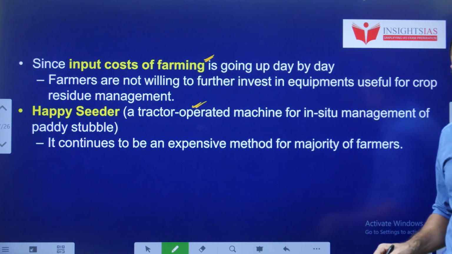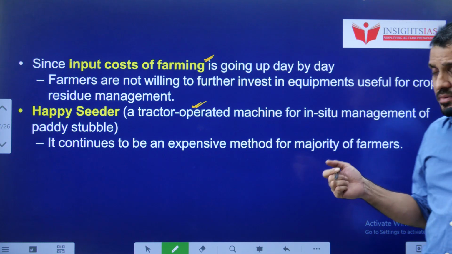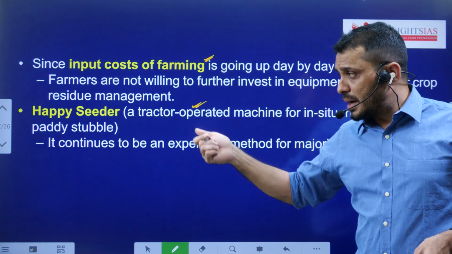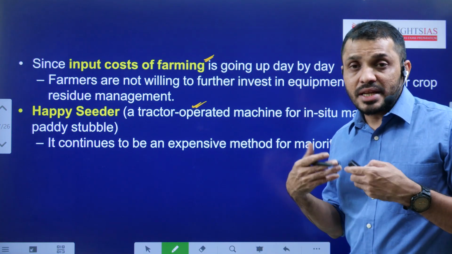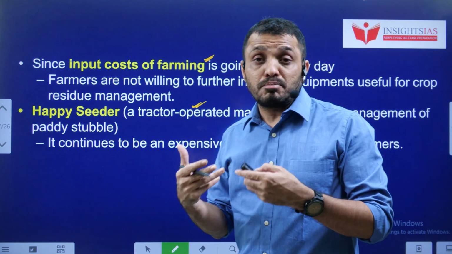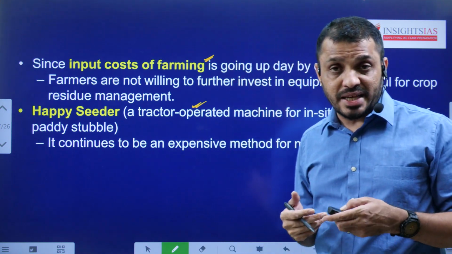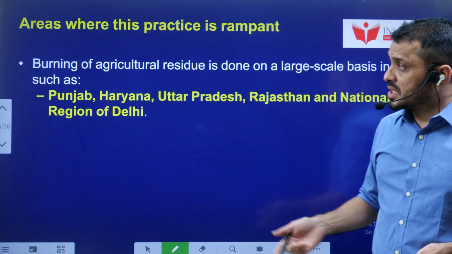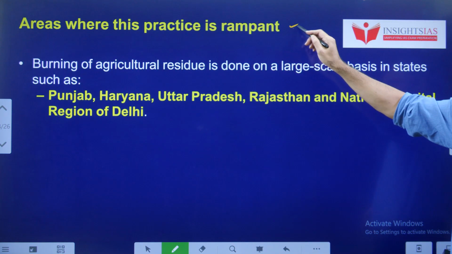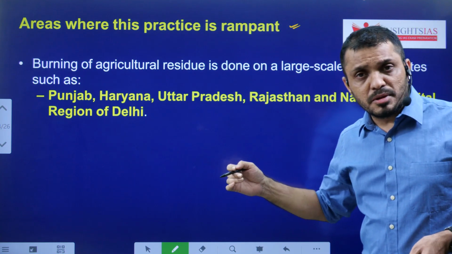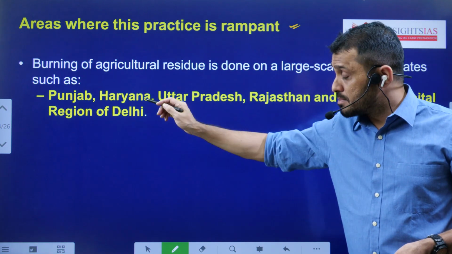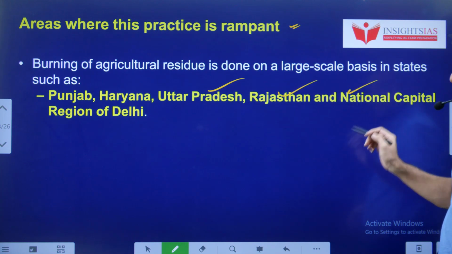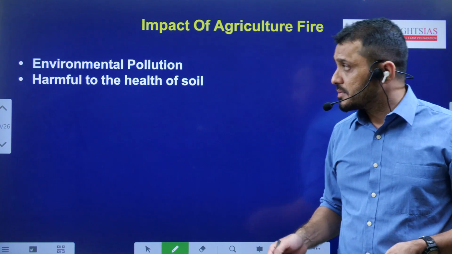And recently Happy Seeder was developed by the Indian Council for Agriculture Research. Happy Seeder is all about decomposing this crop residue very easily, so that it will not go to stubble burning. So, areas where this practice is very high: stubble burning is very prevalent in states such as Punjab, Haryana, UP, Rajasthan and the National Capital Region of Delhi.